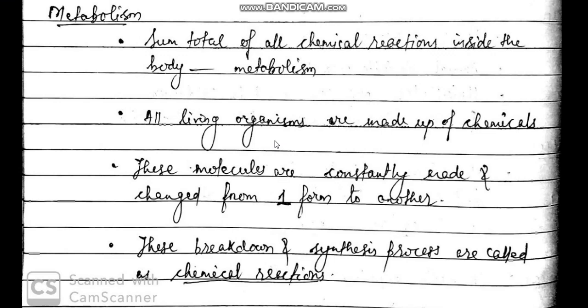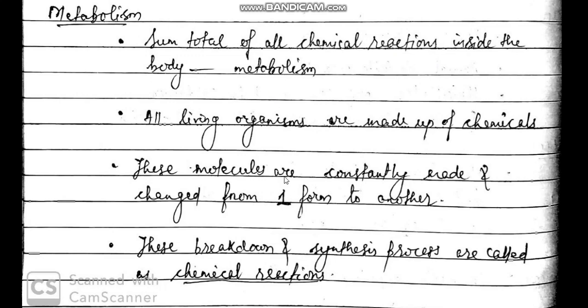What is metabolism? Our body is made up of different types of chemicals. The cell contains different types of chemicals such as protein, carbohydrate, lipids, different types of minerals. And these molecules are continuously synthesized as well as continuously broken down. One molecule converts into another molecule. So all these chemical reactions take place in our body continuously. The different types of chemical reactions taking place inside our body, together are called metabolism. In other words, the sum total of all chemical reactions taking place inside our body is called metabolism. Clear?